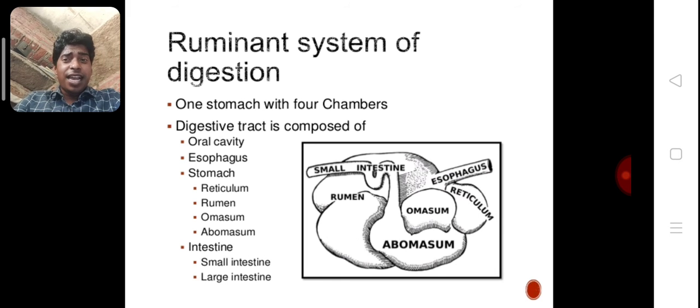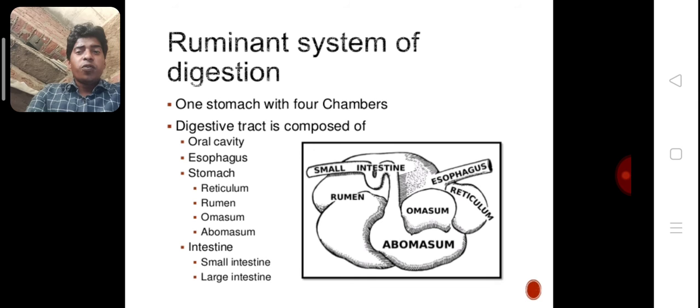That is why these animals are called ruminants. After chewing, the food is swallowed a second time, then digested further in the remaining chambers. It is finally sent to the small intestine where absorption of nutrients occurs.